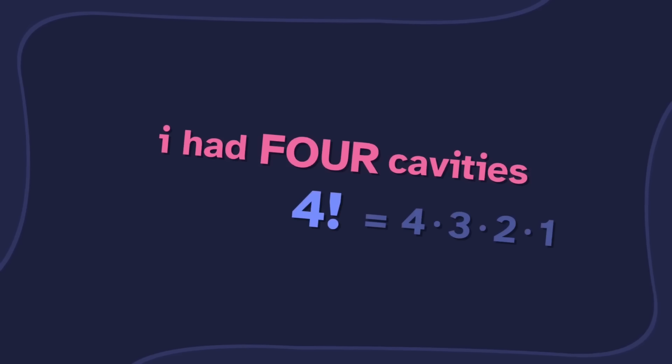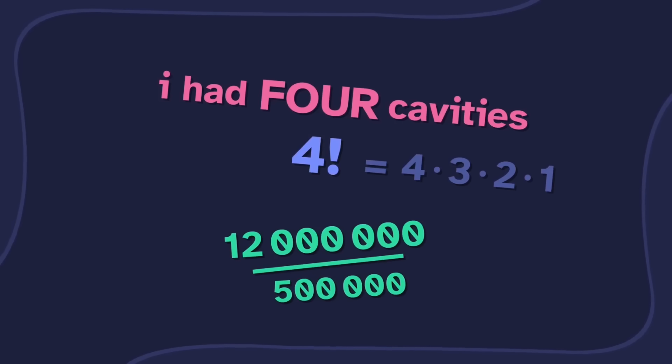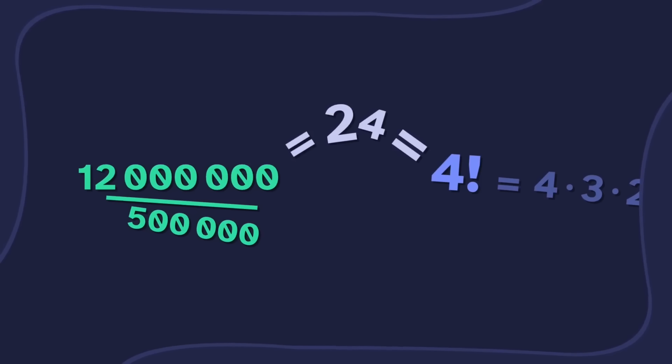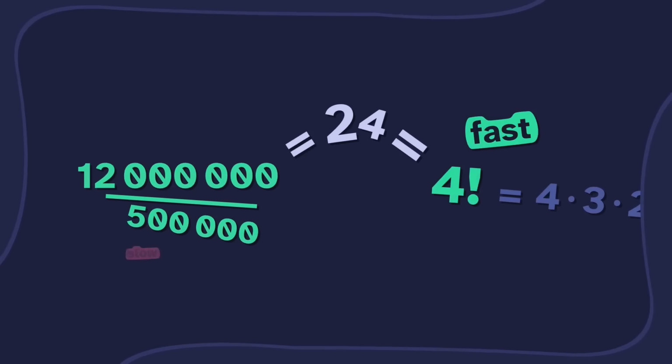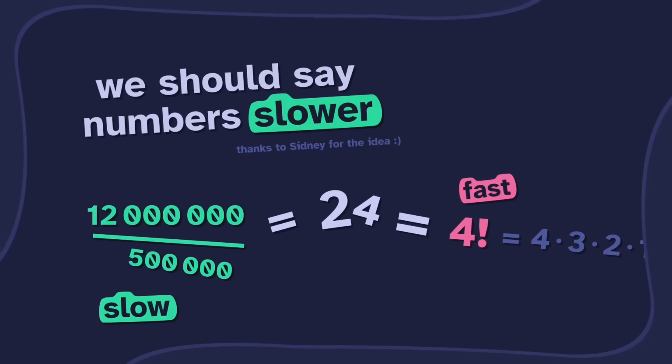Yeah, of course. Seriously? You had 12 million divided by 500,000 cavities? Wait, what? That's equal to 4 factorial. Okay, but 4 is fast. Your version was slow. I know, that's the point. We should say numbers slower.